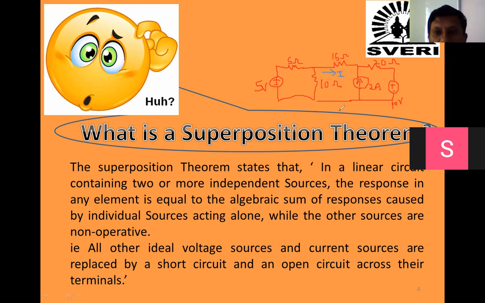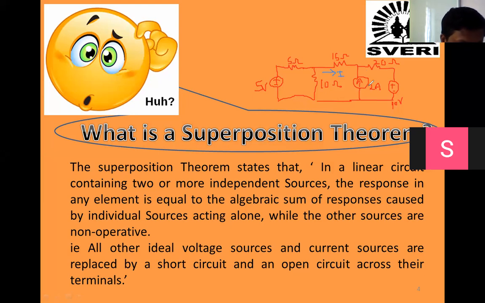First step is what? You have to observe the circuit, whether all elements are linear. Yes, all elements are linear. Second one is what? You have to observe how many independent sources are there. How many are there? 3 independent sources. Yes, so it is more than 2. Minimum 2 we require. If more than that, it will be okay.